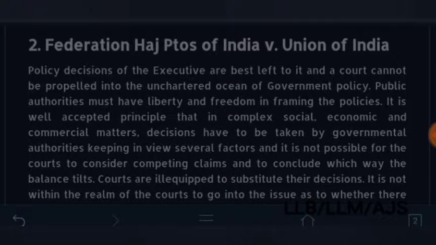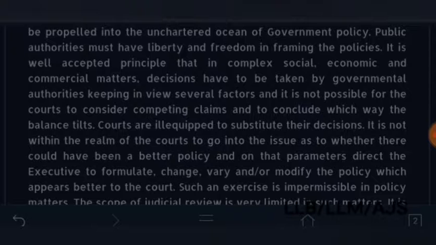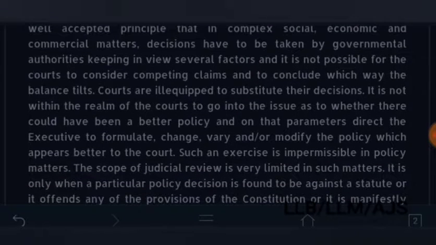Public authorities must have liberty and freedom in framing the policies. Public authorities means those executive administrative authorities have liberty as well as freedom in framing the policies. So court cannot intervene in those matters. It is well accepted principle that in complex social, economic and commercial matters, decisions have to be taken by the governmental authorities, keeping in view several factors. And it is not possible for the courts to consider competing claims and to conclude which way the balance tilts. So, of course, courts are ill-equipped to substitute their decisions.